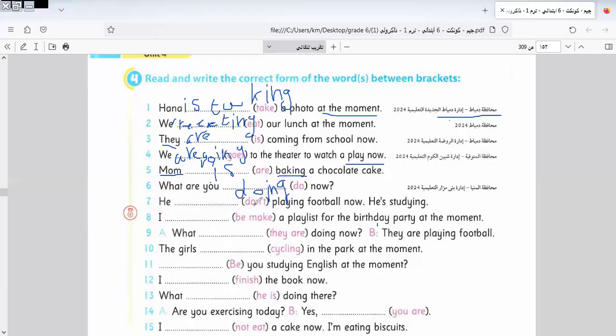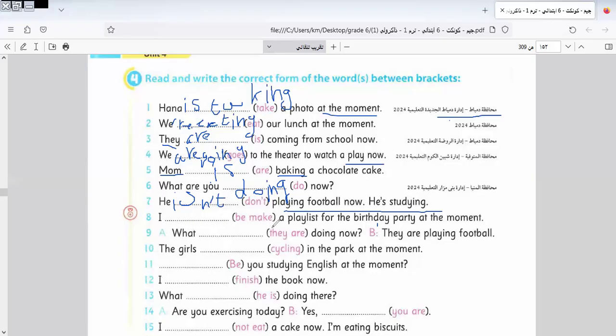So here it will be what? He is playing football now. He is studying. So what will it be here? It will be isn't playing. So I replace doing with isn't playing. Let's go to another one here.